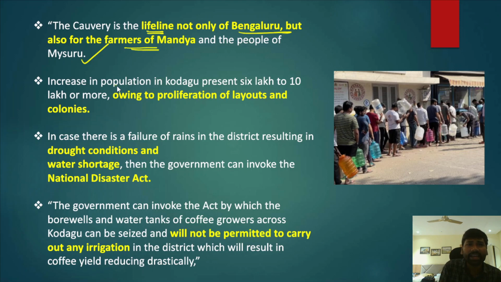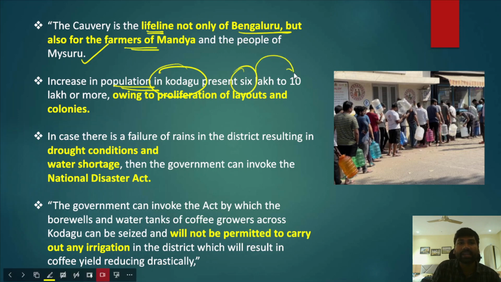And after that, the increase in the population of Kodagu. The present population is 6 lakh in Kodagu district. So if the population increases to 10 lakh or more owing to the proliferation of layouts and colonies, okay, if the population further increases, they use more water resources, and more water resources means that the catchment would not be able to supply adequate and enough water for the river Kaveri.